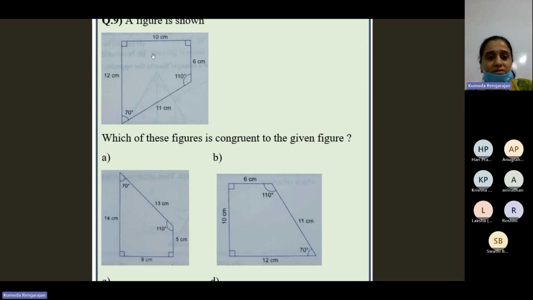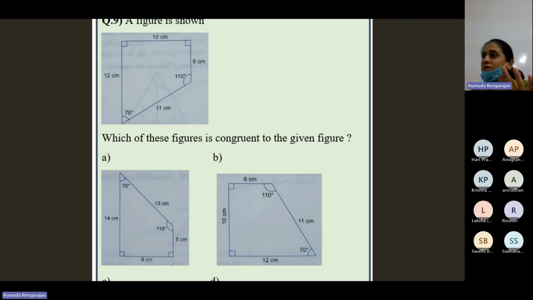Now, when you see where the sides are located, between the two right angles we have 10 centimeters. Here also between the two right angles we have 10 centimeters. Then between the right angle and 70 degrees is 12. Here also between the right angle and 70 is 12. You understand? And where is 11? Between 70 and 110. Yes, that also matches. And then where is 6 centimeters? Between 90 and 110. Everything matches.